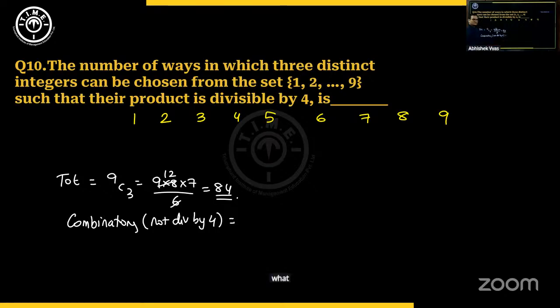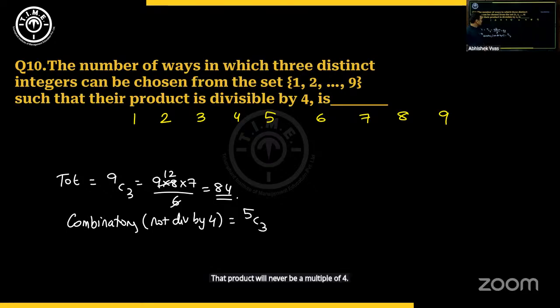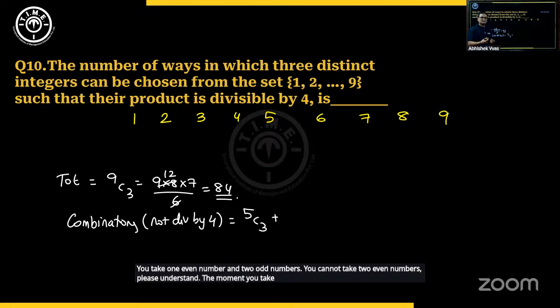What are they? Let's try to understand. Case 1 could be when you take all odd number combinations. So 1, 3, 5, 7, 9, 5 odd numbers, you form combinations out of them. So 5C3. That product will never be a multiple of 4. Second, that is plus, you take 1 even number and 2 odd numbers. You cannot take 2 even numbers, please understand. The moment you take 2 even numbers, their product will be a multiple of 4. So 1 even number and the remaining 2 odd.